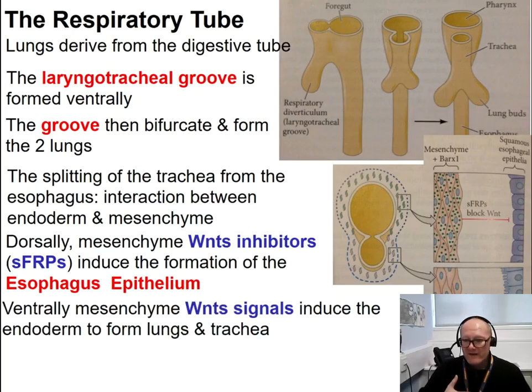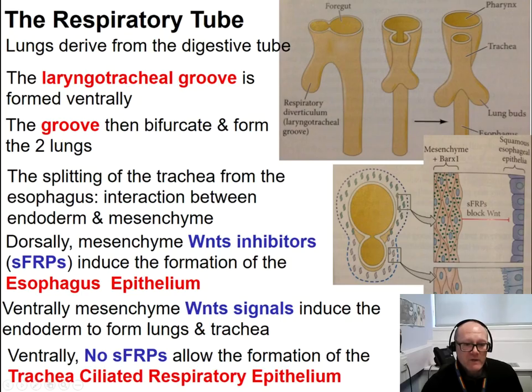However, ventrally, so we're talking about this region here now. Ventrally, we don't have the expression of these inhibitors in the mesenchyma, and therefore Wnt signals can induce the endodermal cells to form lungs and trachea. And in fact, when there are no these SFRPs signals, the epithelia become ciliated.